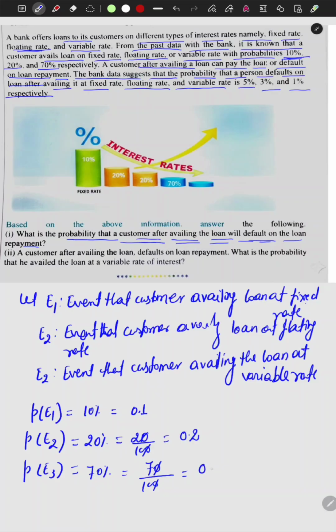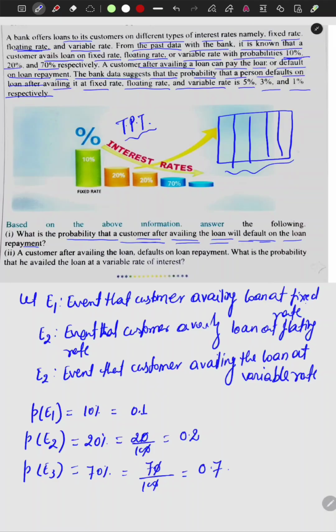One more thing to observe here: whenever you are applying the total probability theorem, TPT, then whatever events are given, let's say 2 events or 3 events, the sum of the probabilities of the events should be 1. The same holds in Bayes theorem. When you are applying it, the events should be mutually exclusive and exhaustive, meaning any two intersections should be empty and the union of all should be the total sample space. Is it clear what I am saying?